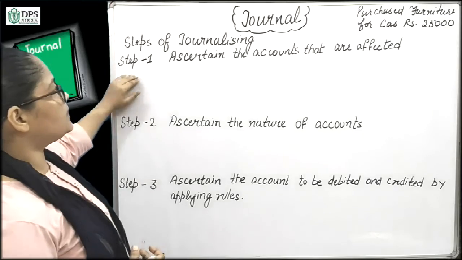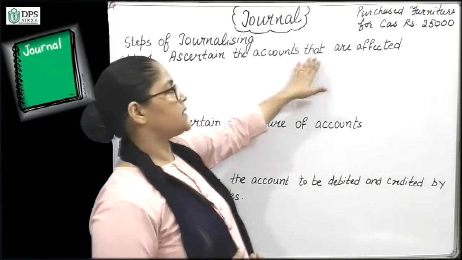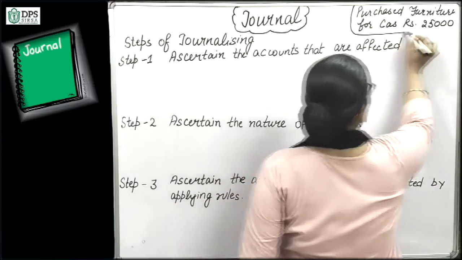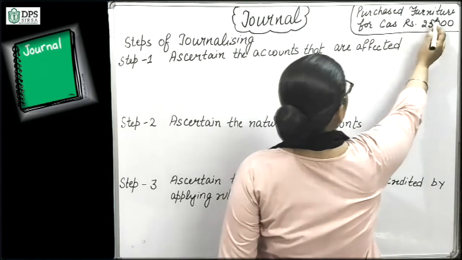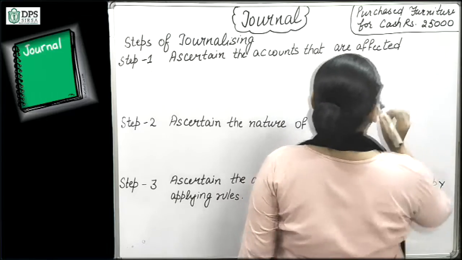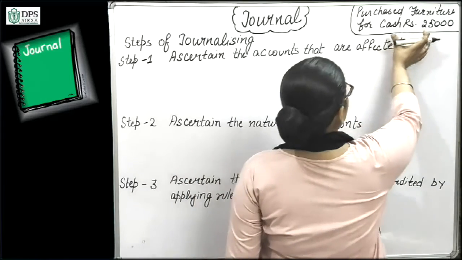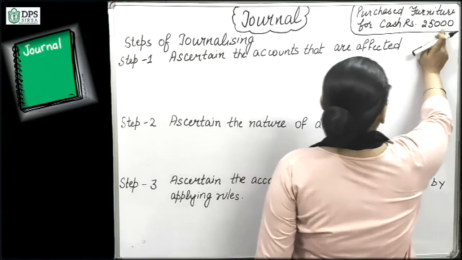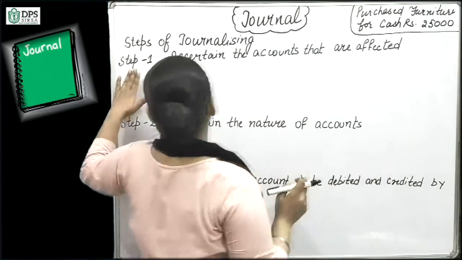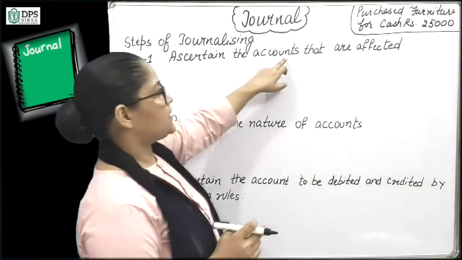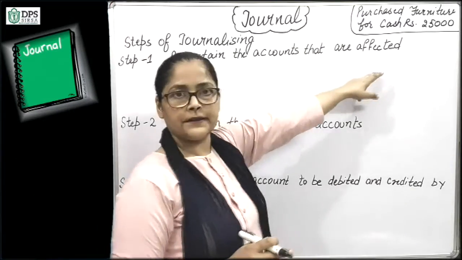First of all, we will ascertain the accounts that are affected. Let us suppose this is the transaction given: purchased furniture for cash rupees 25,000. So in this transaction, furniture is being purchased for cash for 25,000. So the first step is, first of all, we will ascertain the accounts that are affected.